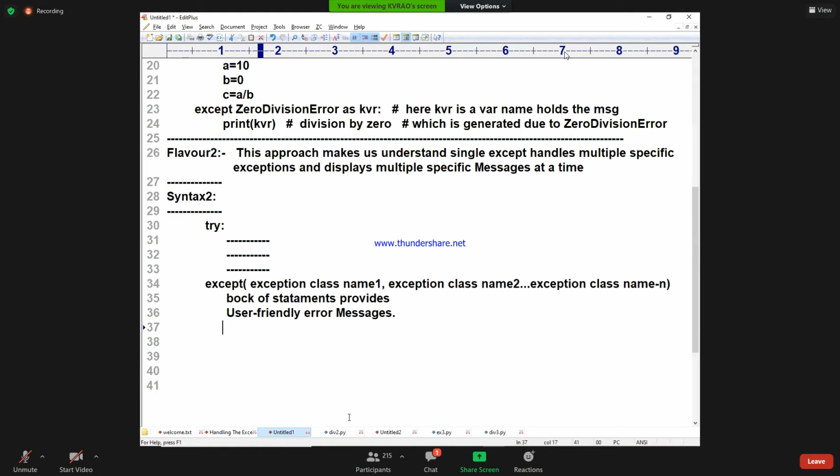Else block will be continued. Finally block will be continued. Everything. Dear students, is the syntax clear? Exception class name, this is exception class name. Except is a block, which I already told you. So I said exception class name 1, exception class name 2, exception class name n. Dear students, shall I move forward? This is called flavor number 2.